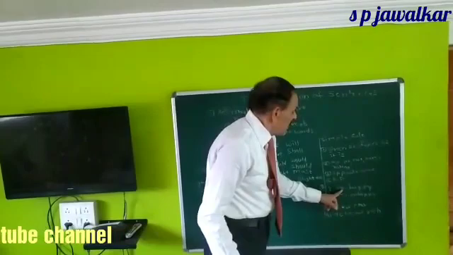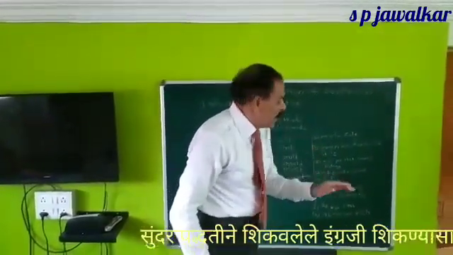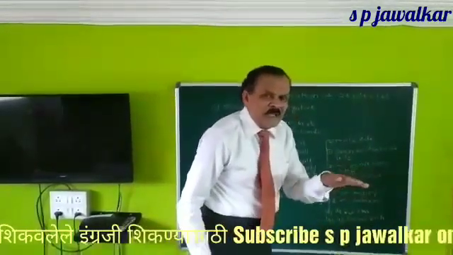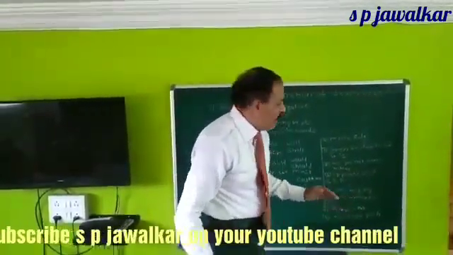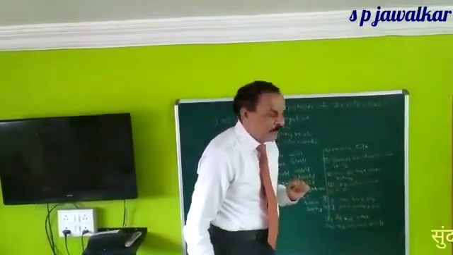So you understood that after am we write not, and the opposite of happy, unhappy. Finish. We have converted affirmative to negative.